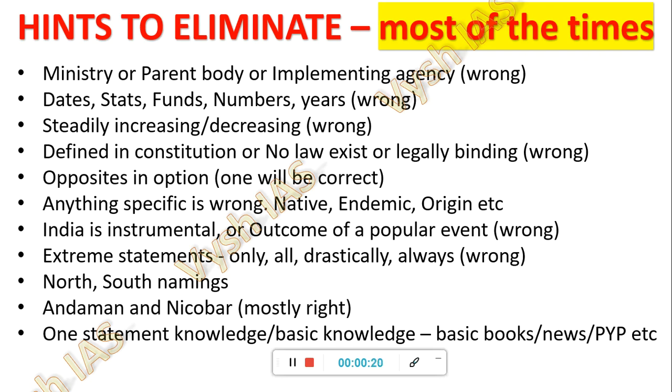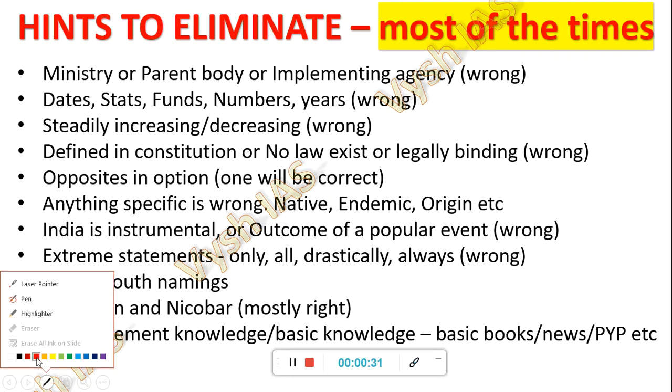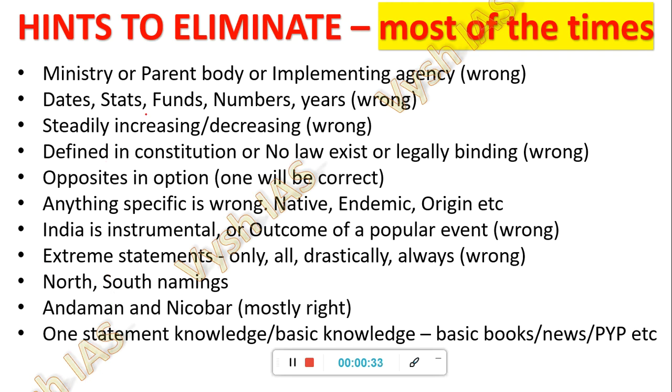There are many other kinds of options, like all the above, none of the above, science questions and all that, which I have not included here. Here, only where one or two statements can be eliminated with the following tricks. The tricks include parent body, implementing agency, steadily increasing or decreasing, dates, stats, numbers, figures, whether it is defined in the Constitution, no law exists for that, and opposites: if it's there, one of them will be correct.